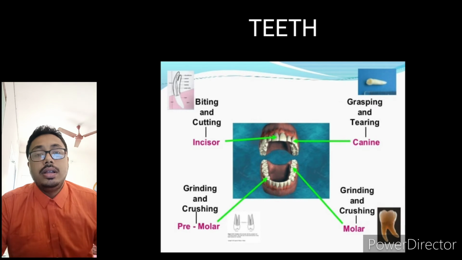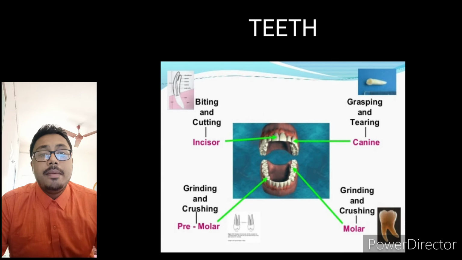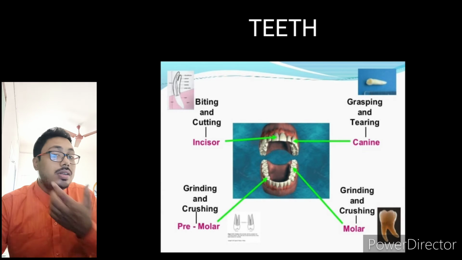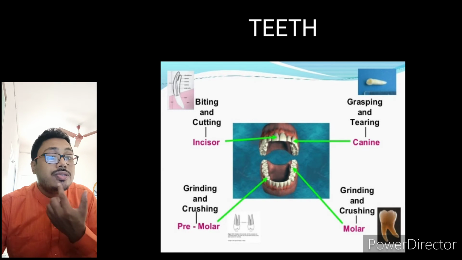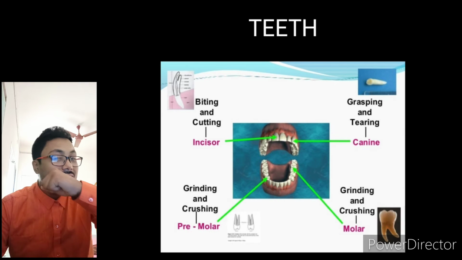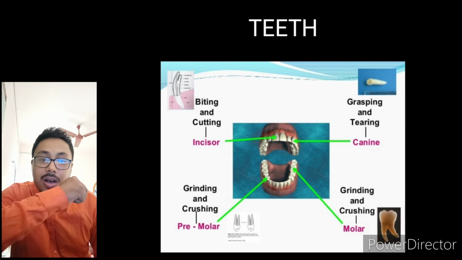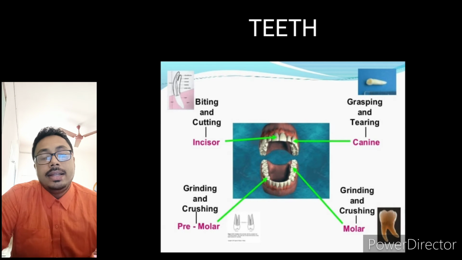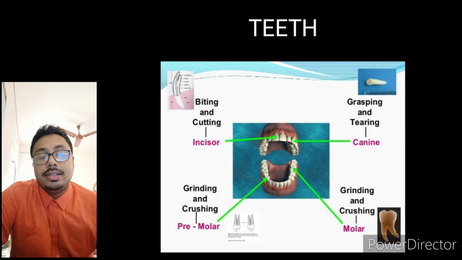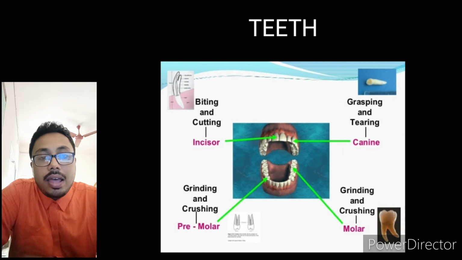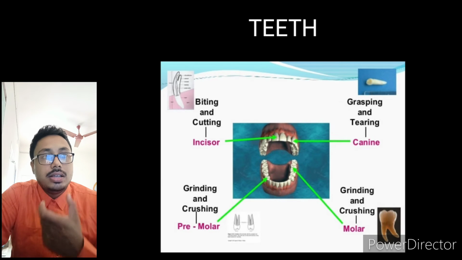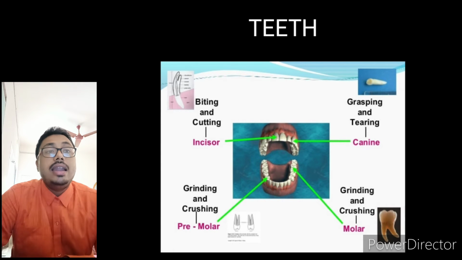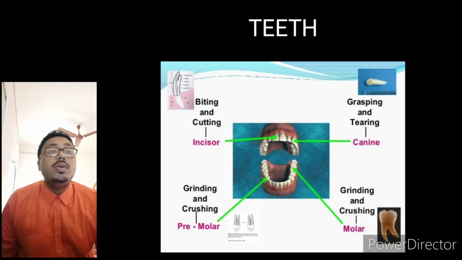Now, suppose you are eating meat. What do you usually do? You tear the food like this. This part of the teeth is used for tearing. We tear like someone tears like this also. So these two parts are the tearing teeth. The tearing teeth are known as canines. First of all, what I have told you: incisors, biting teeth; tearing teeth, canines; and after that we have premolars.